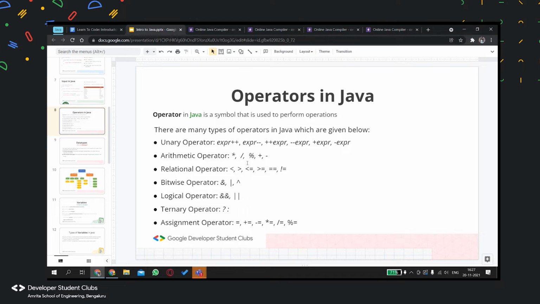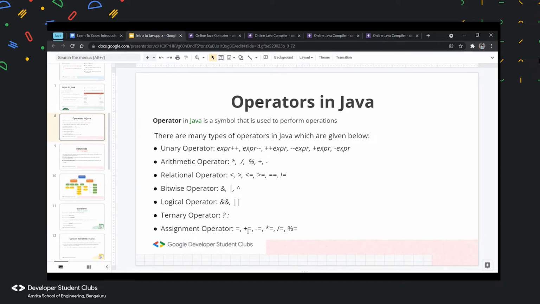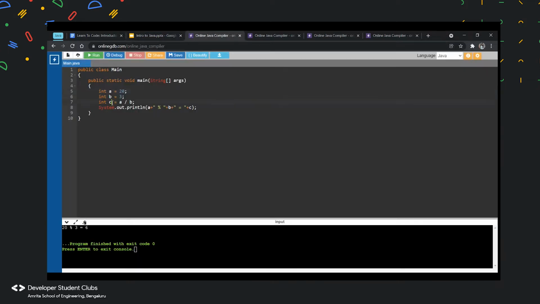Now you have learned about multiplication, division, modulus, plus, minus. Now, you might be wondering what plus equal to or minus equal to or multiplication equal to is. I'll show you in just a minute. I'll write this whole code again.